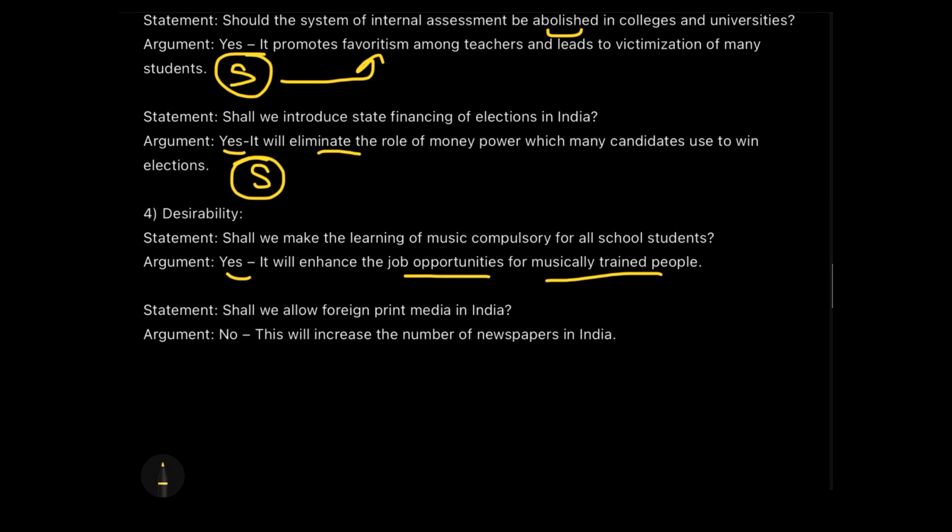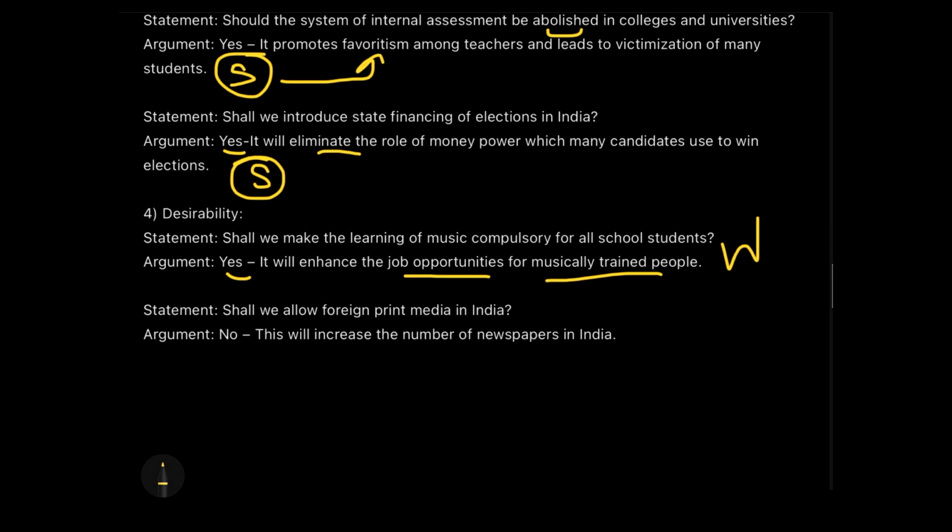Further, this argument does not speak of the righteous reasons for having compulsory music in schools. So it fails the desirability test and hence is a weak argument. The reason for that is that the reason for introducing music is not stated. Rather, the reason stated is providing job opportunities for people, which is not the real work of the schools.